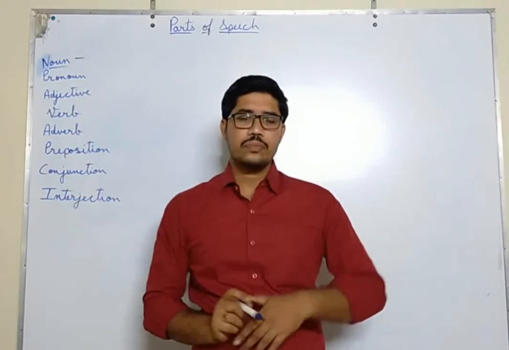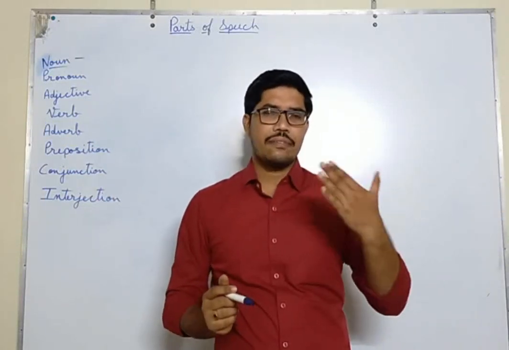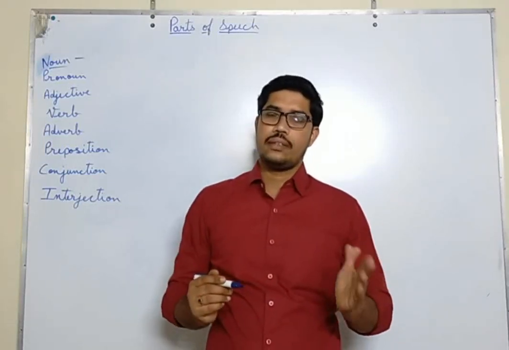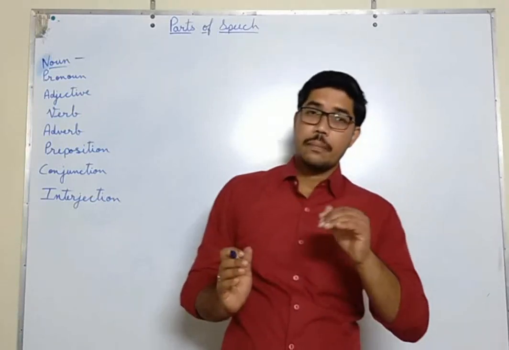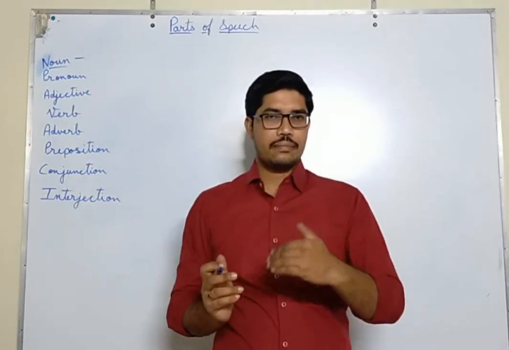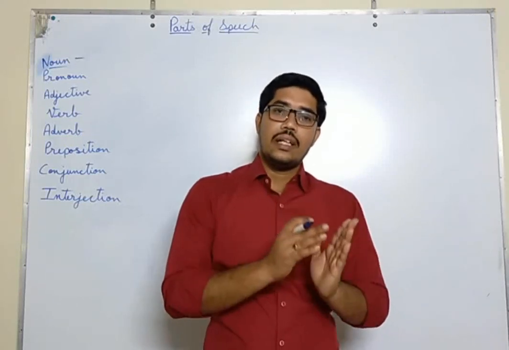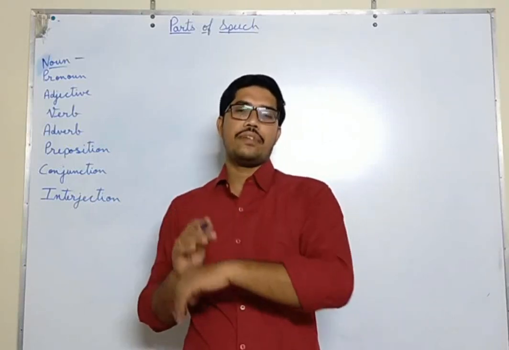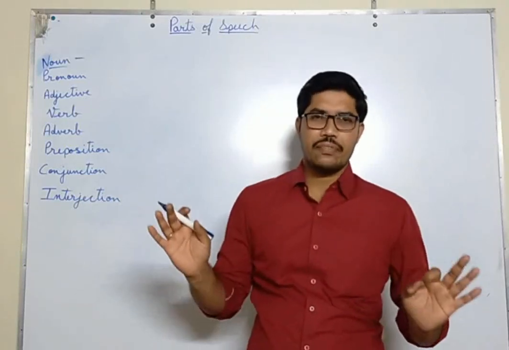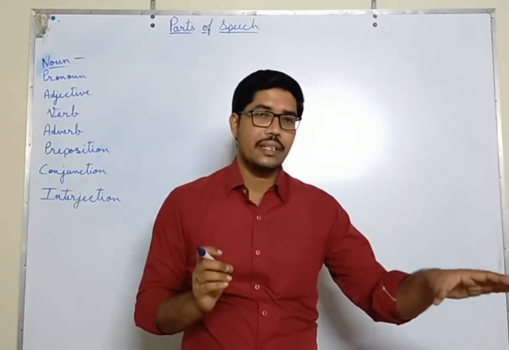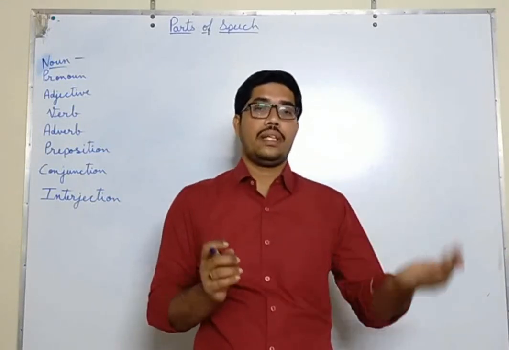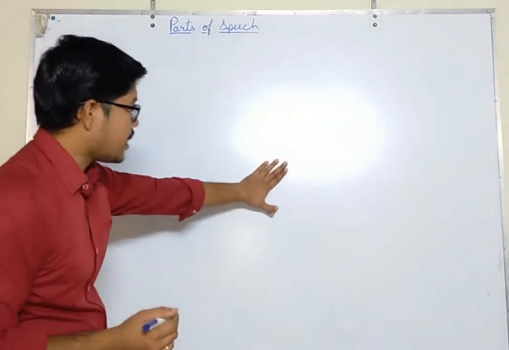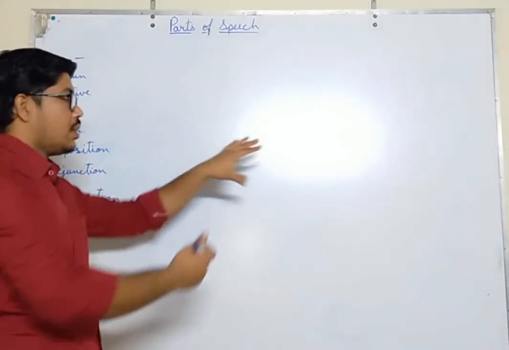So what is noun? As you know, the definition that everybody says is that a noun is the name of any person, place, animal or thing. That is true. The definition is appropriate, but I will tell you another definition. A noun is a word that we can see, touch and feel. So, simple definition. Anything that you are able to see, touch and feel is a noun. For example, this is the board, a whiteboard. I can touch it, I can see it. So this is a noun.